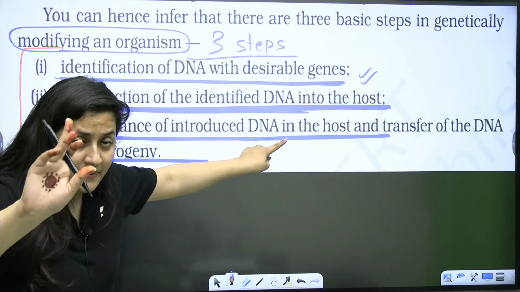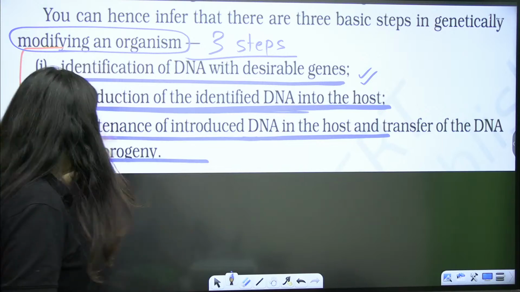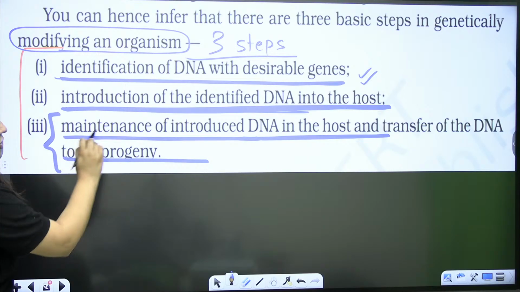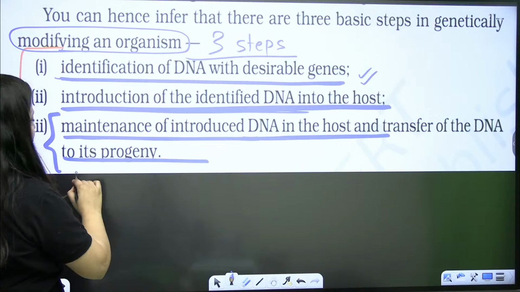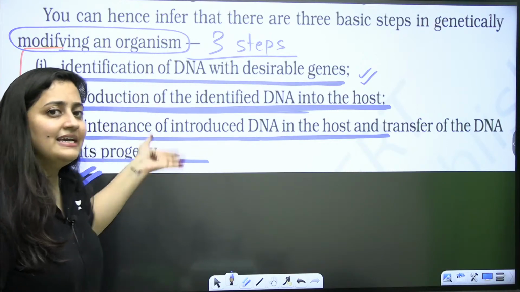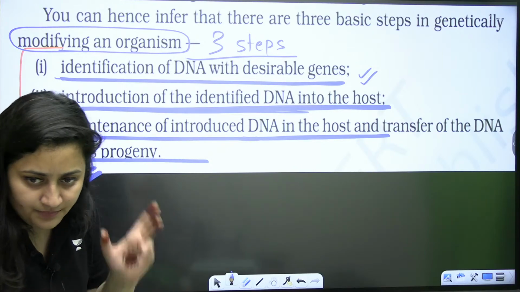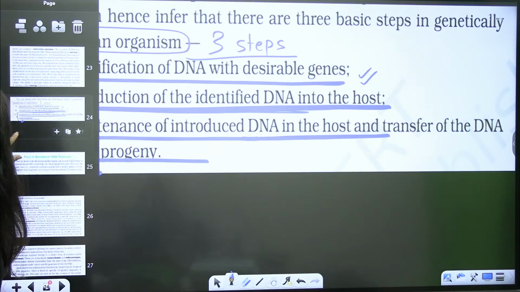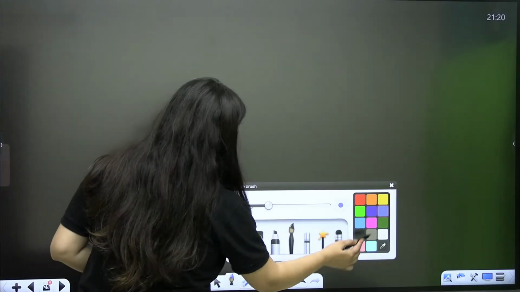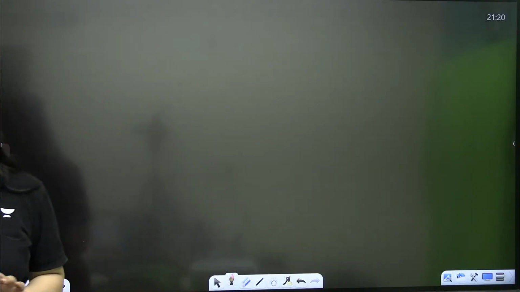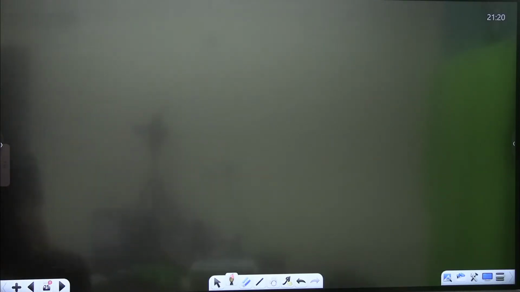So you should have a competent host as well. We will talk about it as well. Then maintenance of the introduced DNA in the host and transfer of DNA to its progeny. So obviously here you need chemical processing or bioprocess technology. Understood? Okay. Now let's talk about the tools, and the tools will explain you the entire process. Please make the notes as well.